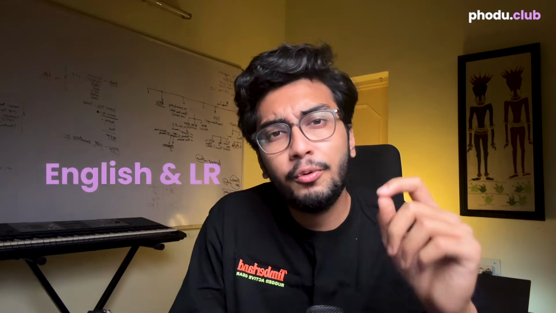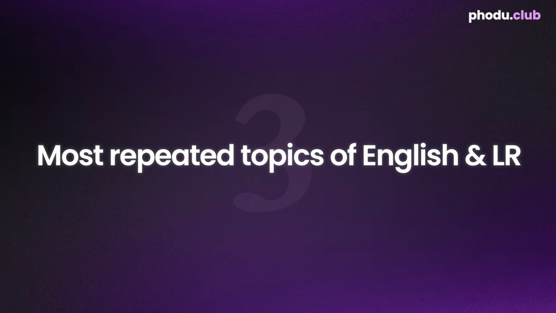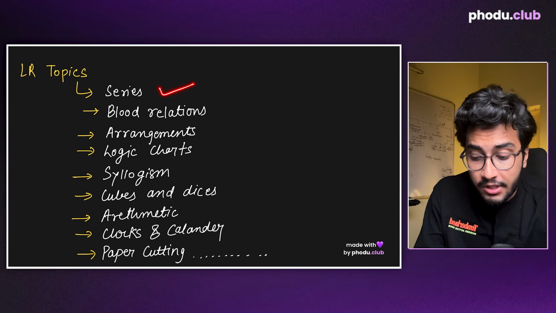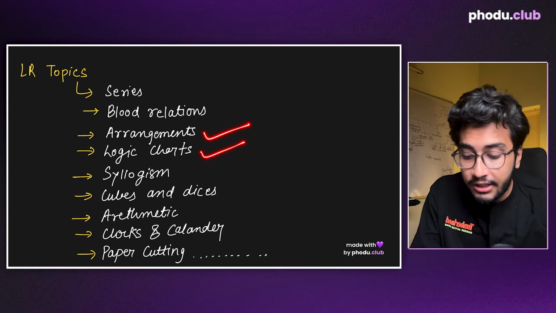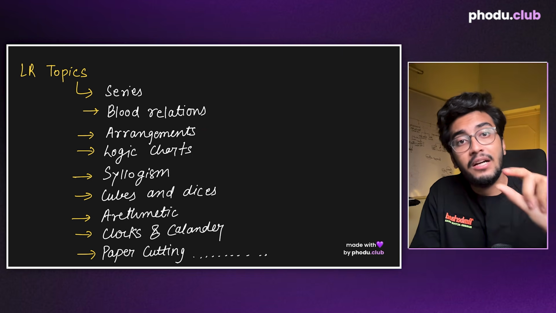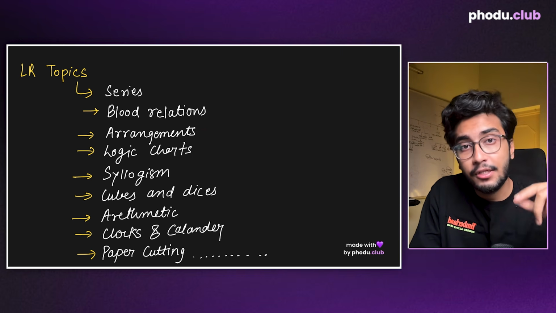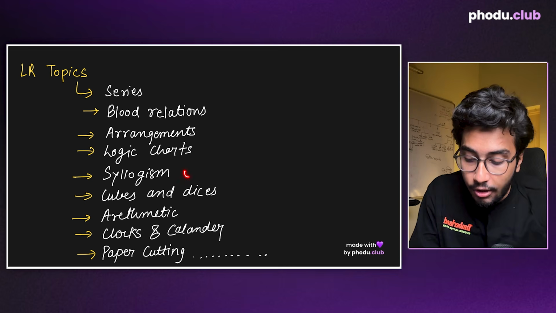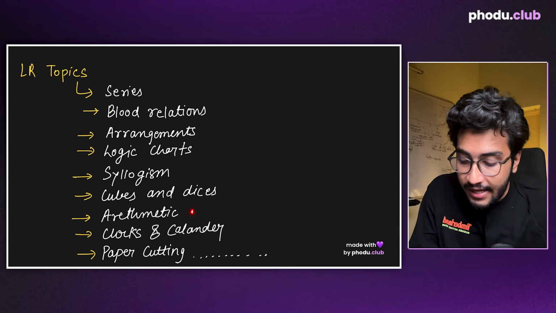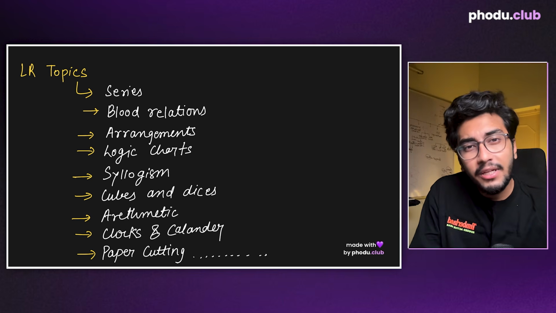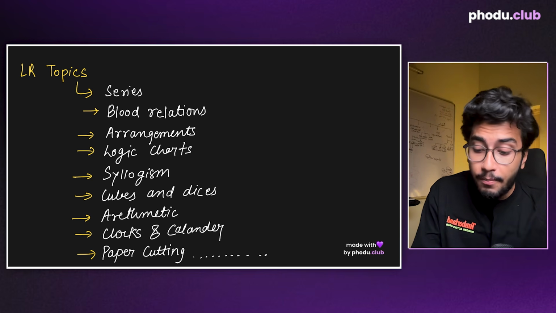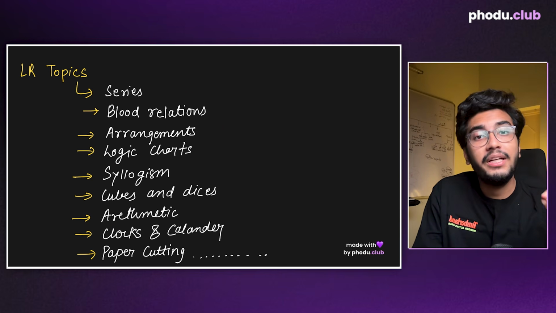So now just quickly see the most repeated topics of English and logical reasoning. There are questions from series, blood relations, arrangements, logic charts where different numbers are given in a pattern in a figure, and they ask you to find the missing number. Then there is syllogism, cubes and dices, arithmetic reasoning, clocks and calendar, paper cutting, and there are many more topics like coding, decoding, but these are the topics that dominate the most.